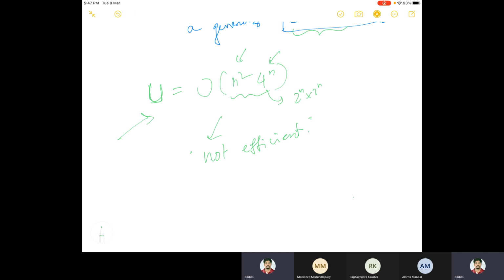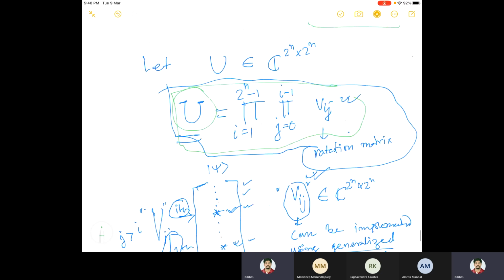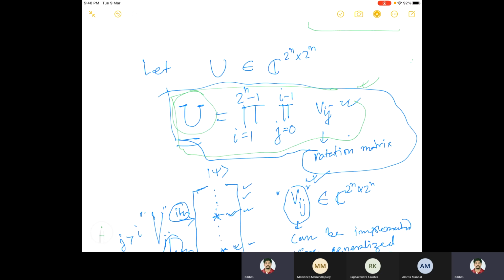As I said last day also, we want to have a polynomial number of elementary gates. So the number of gates should not increase exponentially, but it should increase polynomially, depending on n. So we need a polynomial number of elementary gates. Now the question is, does there exist any other way to decompose this? I mean, why this one? Does there exist any other one? Yeah, there is.